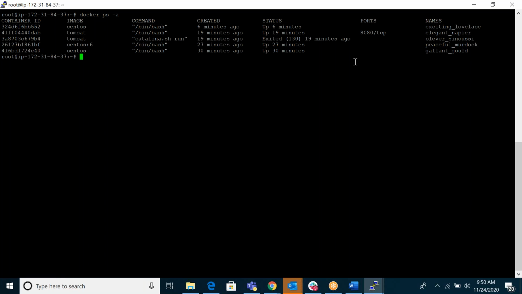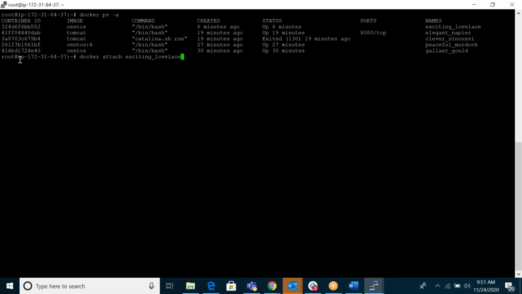Chandra, still confusion? No, I'm good. So this is my container, and in this container I installed some stuff. Docker attach your container name. If you want to get into your container, use Docker attach. Now I'm in my local server.